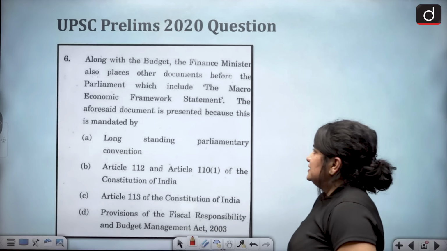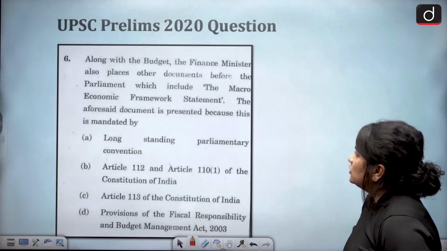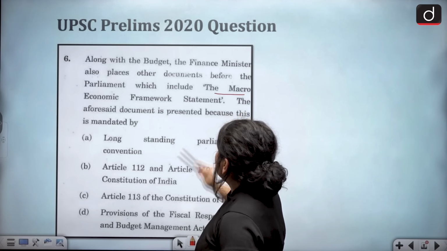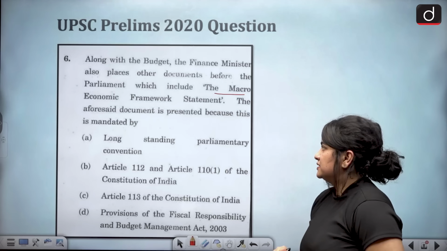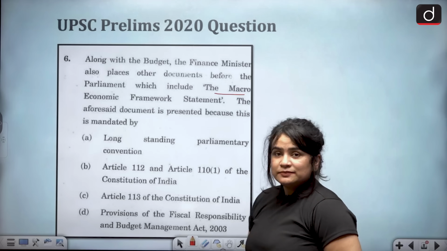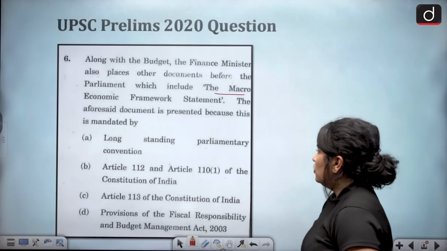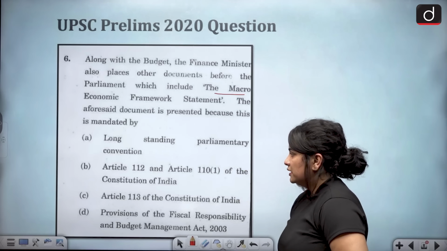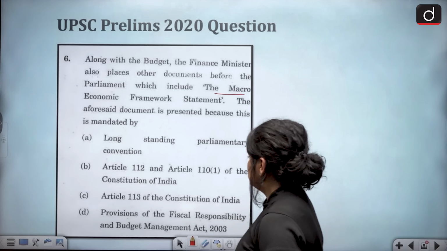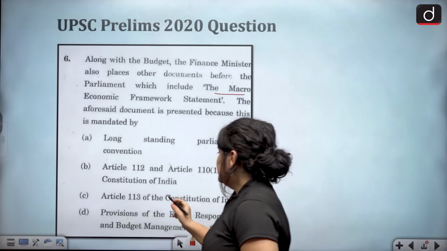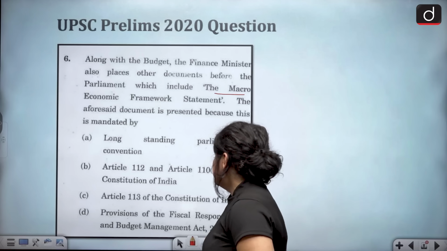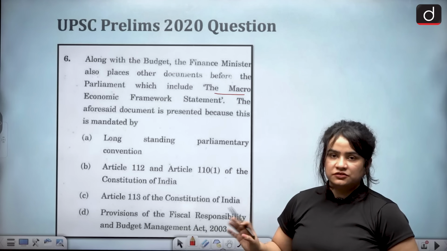The next question says, along with the budget, the Finance Minister also places other documents before the Parliament, which include the macroeconomic framework statement. The aforesaid document is presented because this is mandated by A. Long-standing parliamentary convention, B. Article 112 and 110, 1 of the Constitution of India, C. Article 113 of the Constitution of India, or D. Provisions of the Fiscal Responsibility and Budget Management Act 2003.